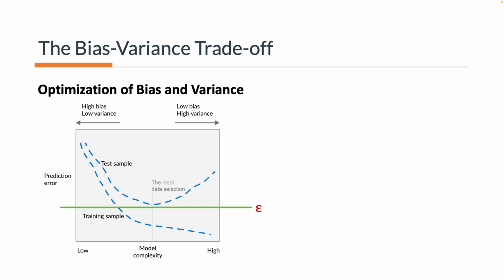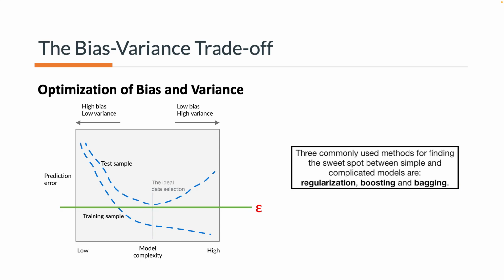However, it normally can never become zero. You will always have some error. And that green line shows your error. You can never get rid of that error. And in formulations, we normally show that error as an epsilon. Three commonly used methods for finding the sweet spot between simple and complicated models are regularization, boosting, and bagging. In the next section, we will explore bagging a little bit more.